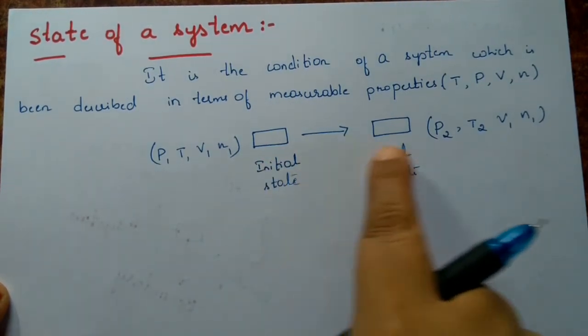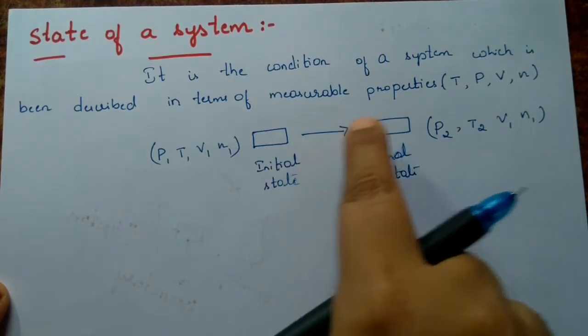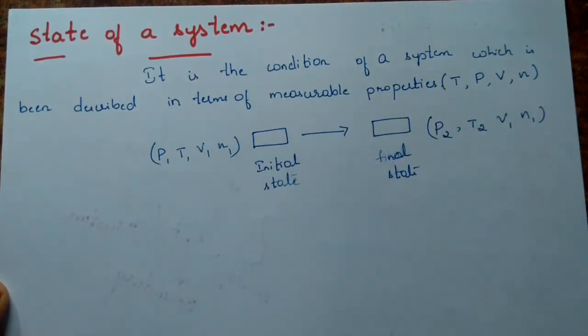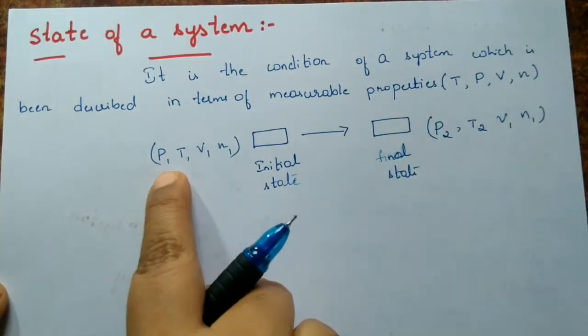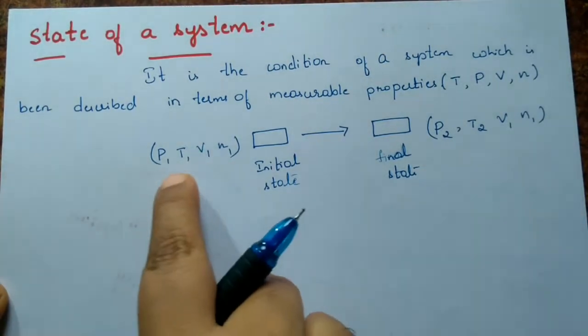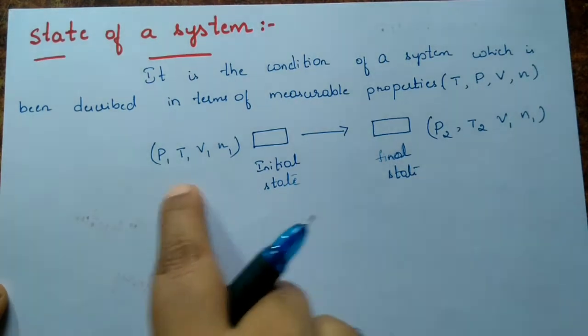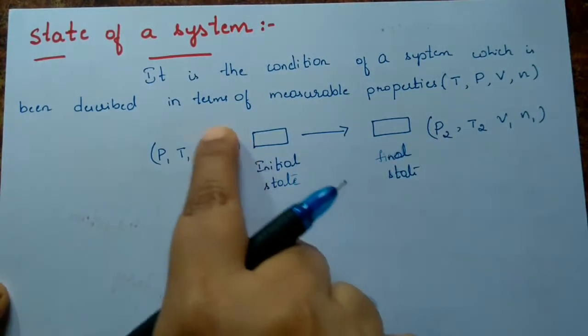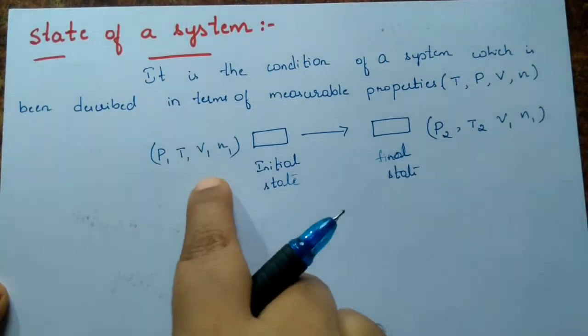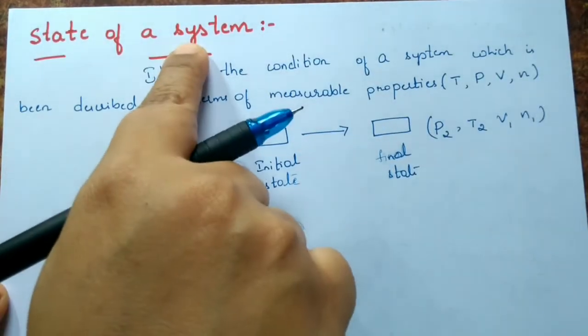It is not only called initial state and final state. It may contain different states also, two or three different states, based upon changes in pressure, temperature, volume and number of moles. If these properties are changing, then we say that the state of the system is changed.